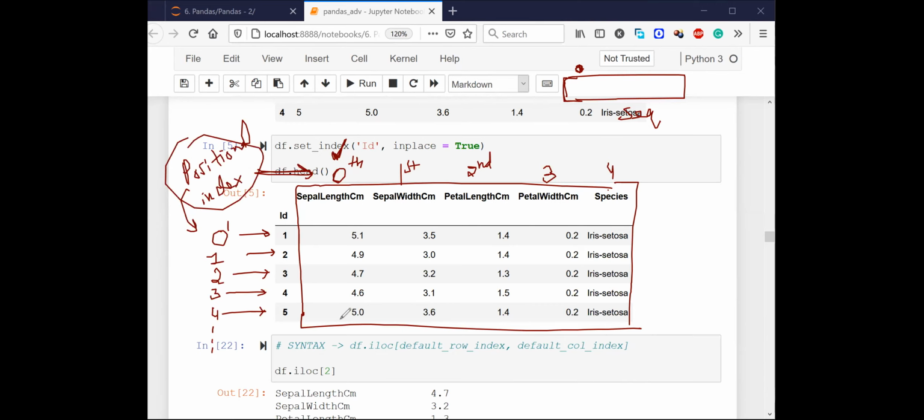All right. Now, if I say df dot iloc, can anyone recall whether iloc was a positional index or a label index? Yes, it is a positional index, right?